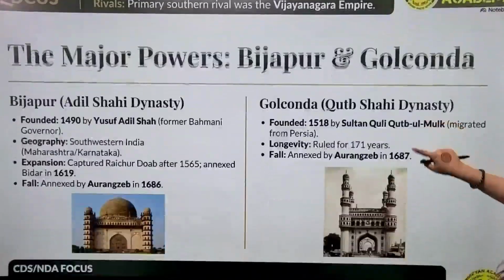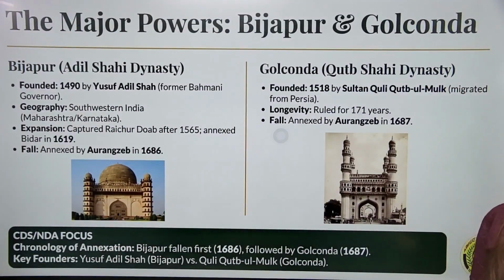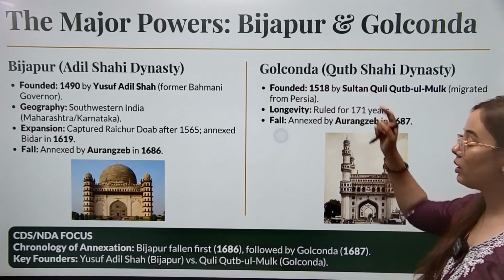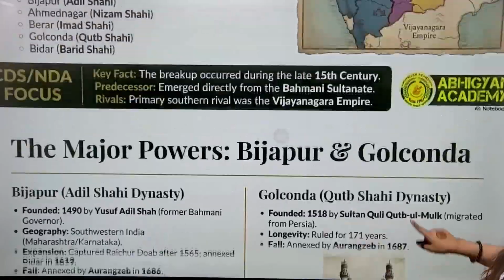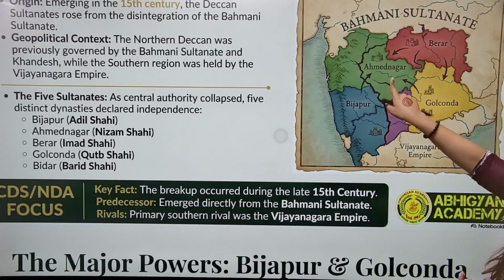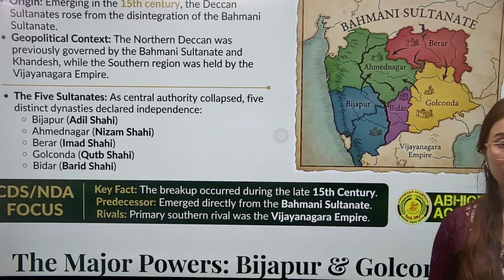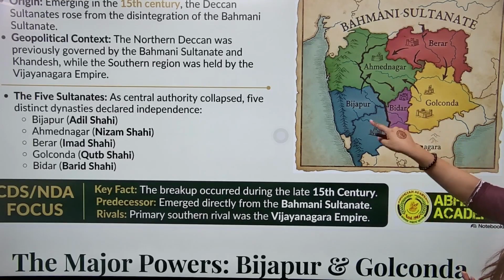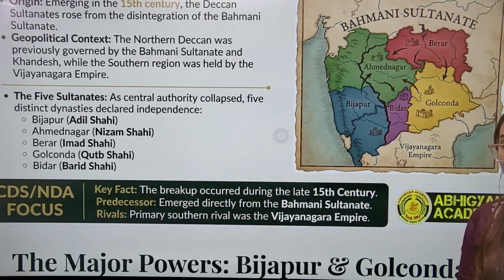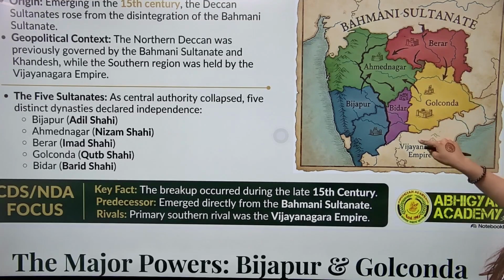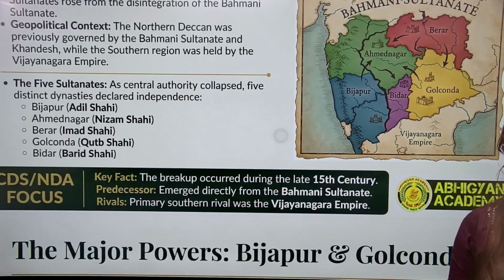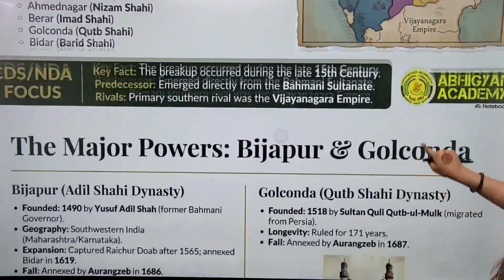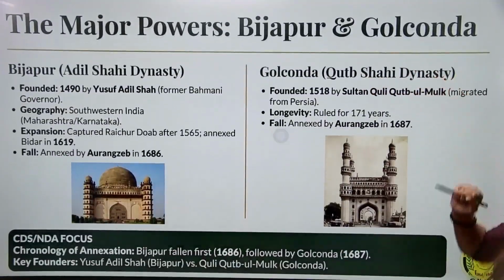Now, if we see the major powers among the 5 Deccani Sultanates, the large ones, Bijapur, Ahmednagar and Golconda, these 3 were very large and powerful. They were the large kingdoms with large areas. Bidar and Berar are some smaller regions, sandwiched between these 3. So the major powers are Bijapur and Golconda among the 5.